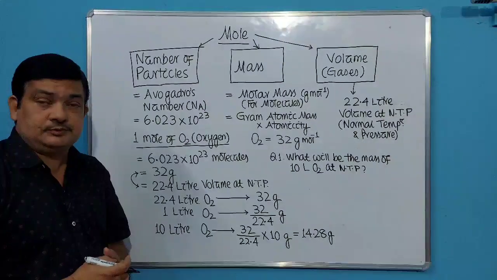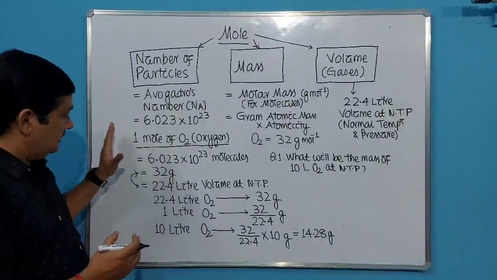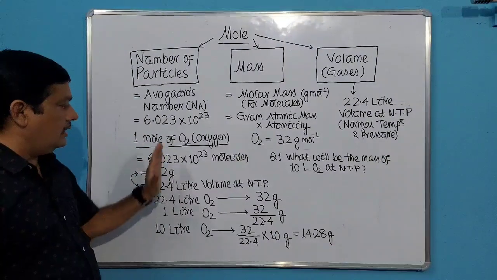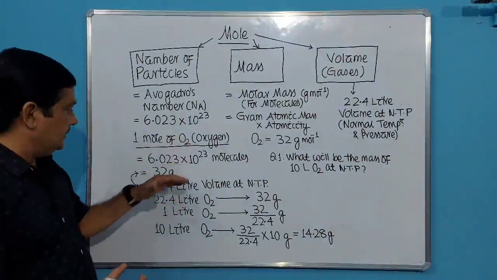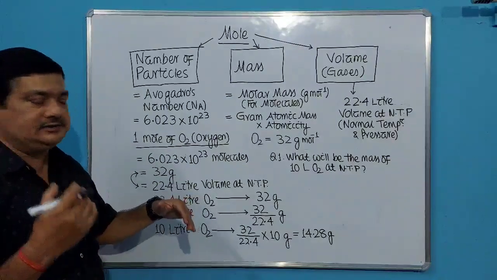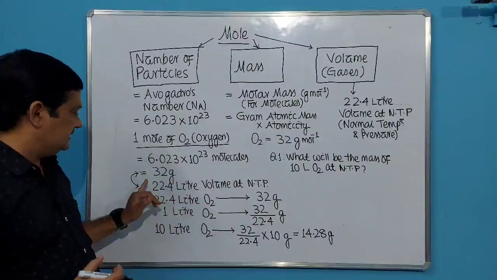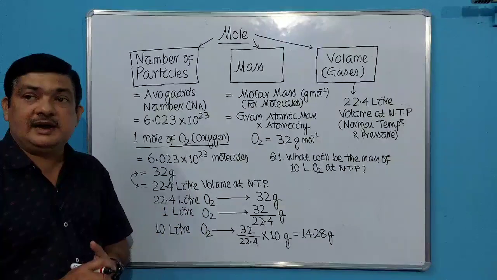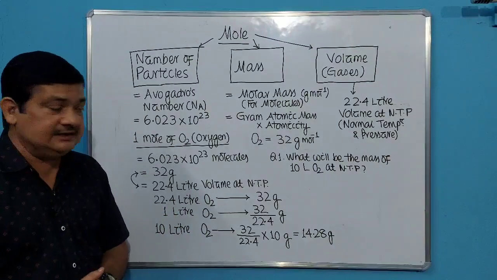Okay. So very simple, but you have to look at the key. So which thing has been asked to you? You try to write down all known substances in this form. 1 mole of, let us say, hydrogen. What will be the number of molecules? What will be its mass? What will be volume occupied at NTP? Because hydrogen is also a gas.